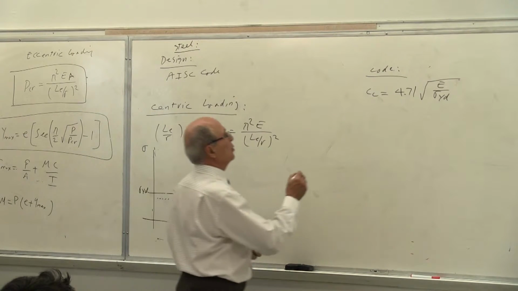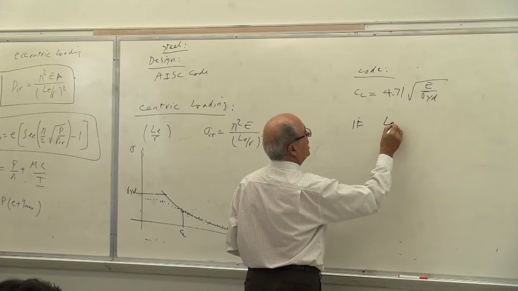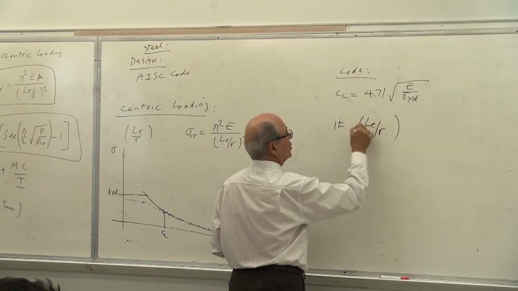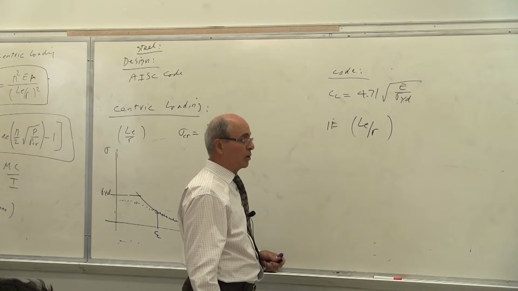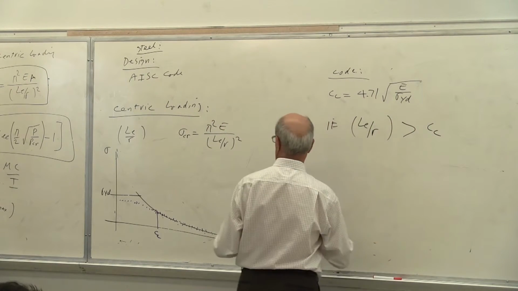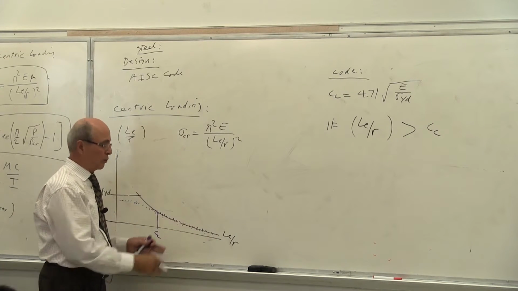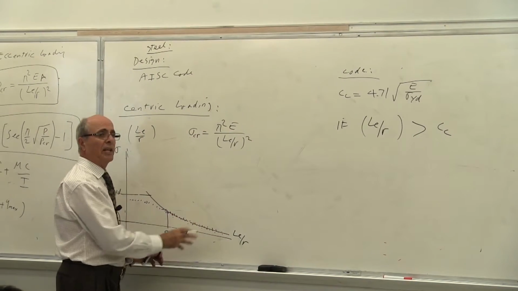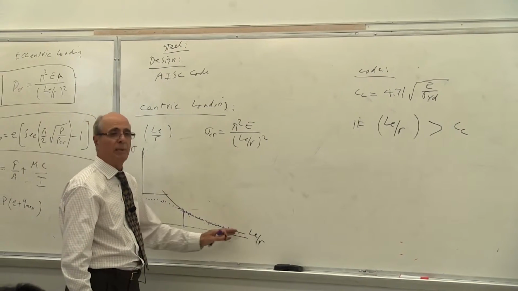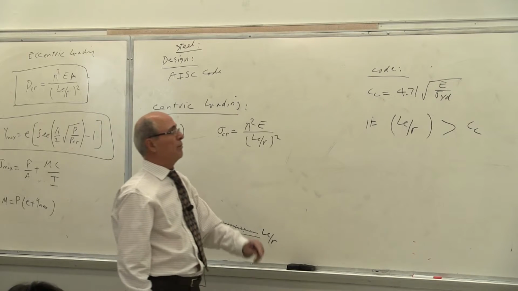So this is what we do. This is the code again. If your LE over R of your column is larger than this value of CC, means you are in this long range region, anywhere in between. Of course, you don't go that far. You are always staying here. Is that correct? Because this is impractical. Yes? So you are here, then you use the following.